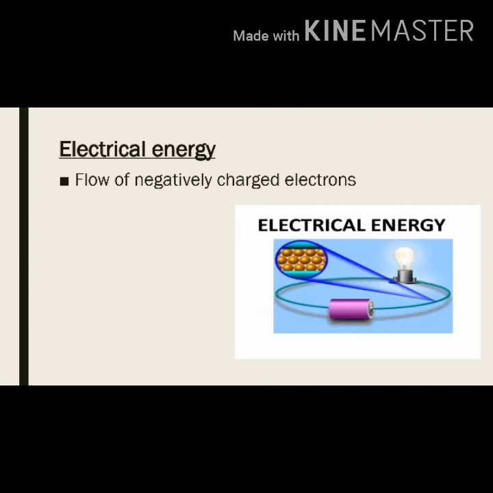Electrical energy is a type of kinetic energy because it involves the movement of atomic particles known as electrons. The movement of charged particles through a wire or other medium is called electricity. Conductors are those materials which let electricity pass through them. Like copper wire is an example of good conductors. It can easily transfer electrical energy. These copper wires are covered with a plastic sheet. That plastic sheet is an example of an insulator. Electricity cannot pass through insulators.